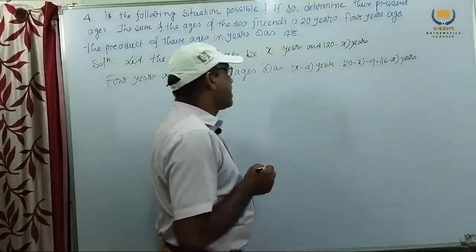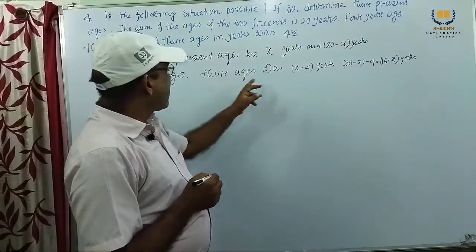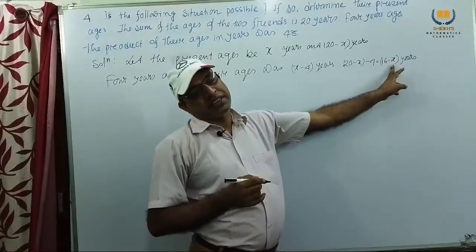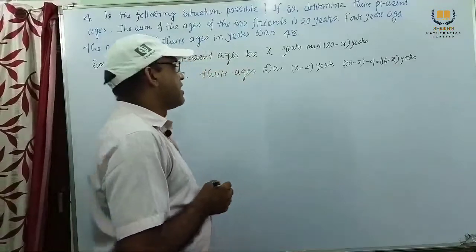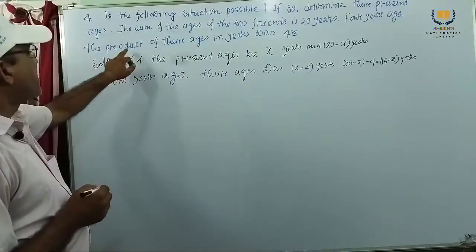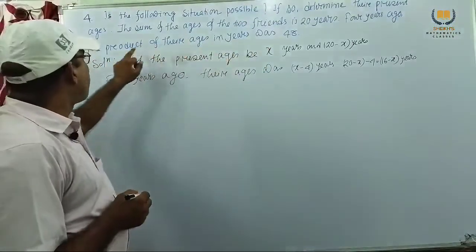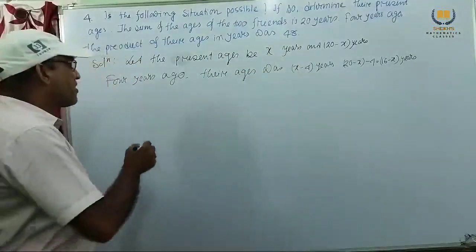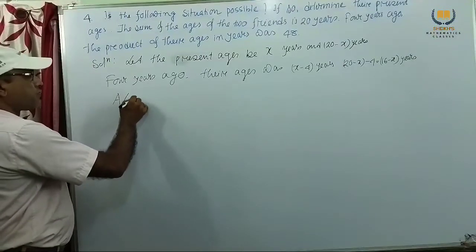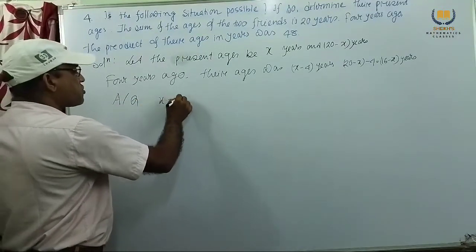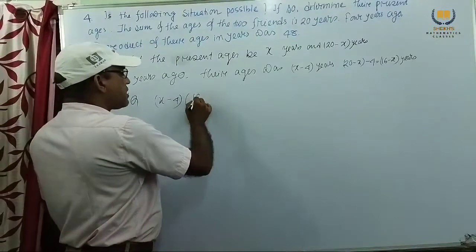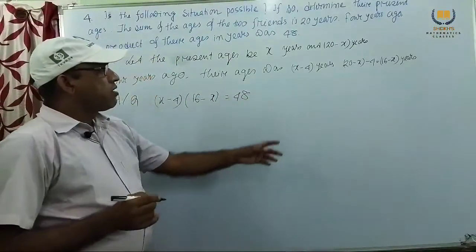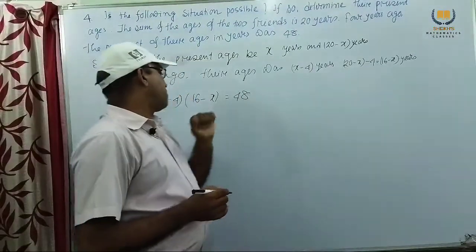But according to the question, 4 years ago, the product of their ages was 48. According to the question, x minus 4 into 16 minus x equal to 48. Product of their ages is 48.